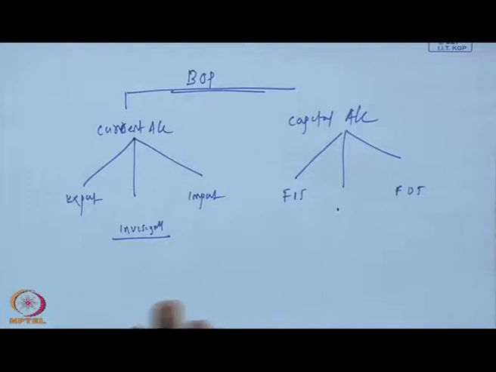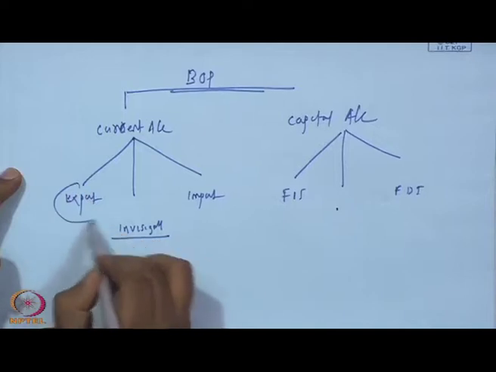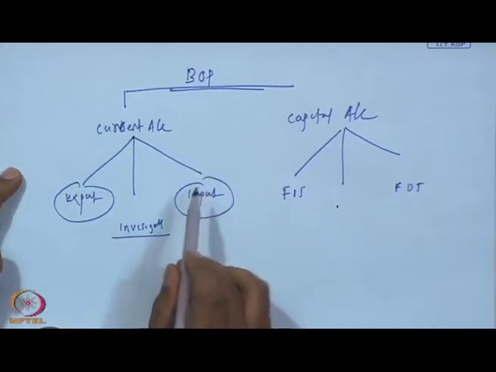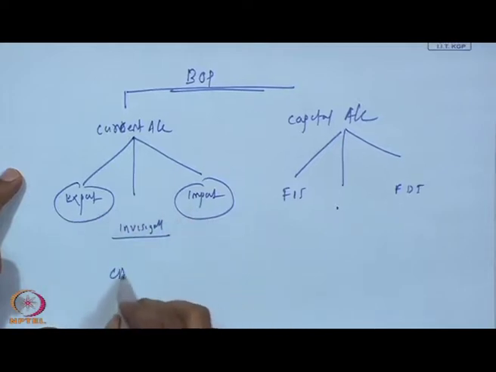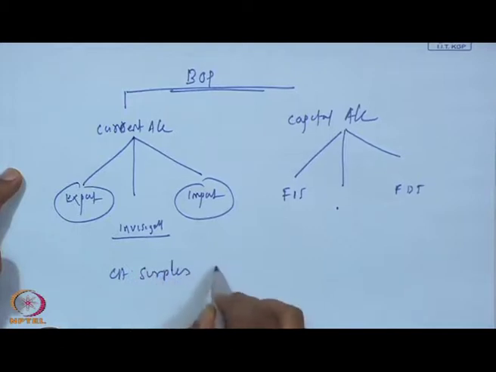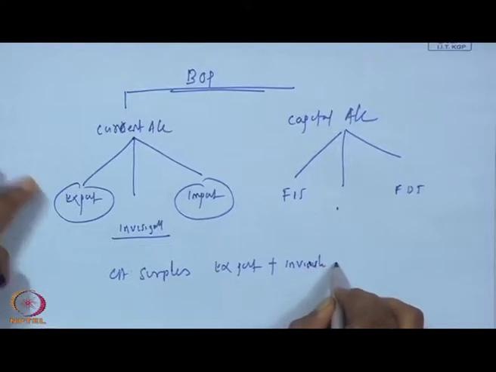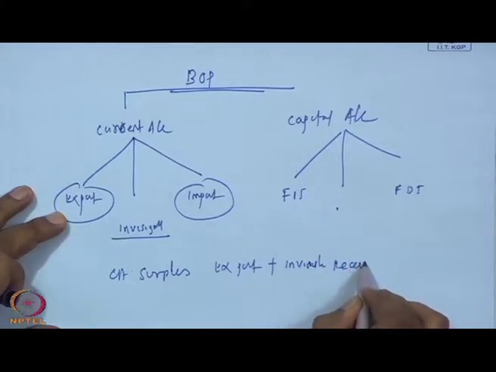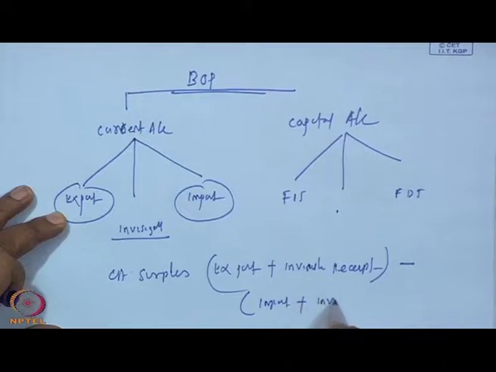Here the current account covers the day to day transactions of foreign currency. The supply and demand aspects of exports and imports are there. In countries where exports are more than imports, we have a current account surplus: exports plus invisible receipts, minus imports plus invisible payments.